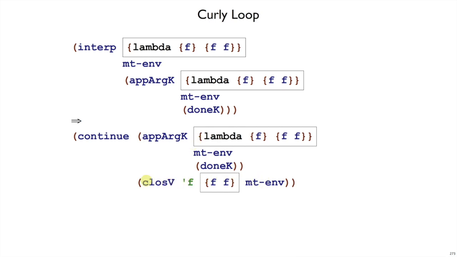You see this closure corresponds to this lambda. It has an argument named f, and it's got a body which is f applied to f, and it's in the current environment, which is the empty environment. Once we have gotten that closure value, then we're ready to continue with the current continuation, which is this app arg that I've copied right down here.